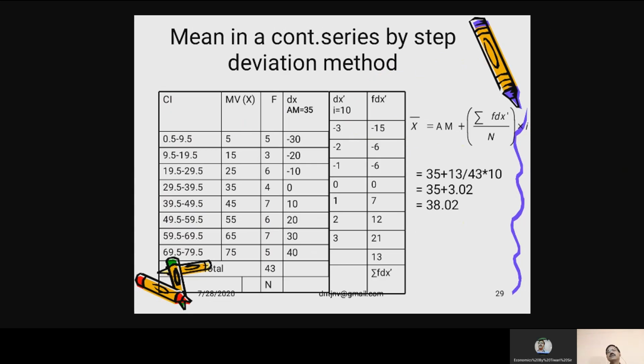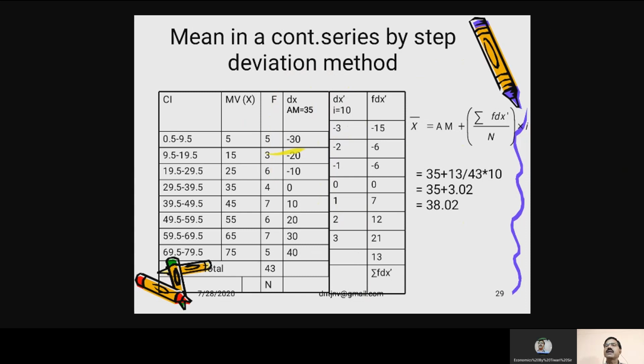Then mean in a continuous series by the step deviation method. For the step deviation method, your step 1 will be to find out the mid value, indicate it by x, then find out dx taking the assumed mean as 35. Then you have to divide this dx by the common difference, that is I. Here in this case it is 10. So if this is divided by 10, you will get dx prime. Now this dx prime is to be multiplied by f.